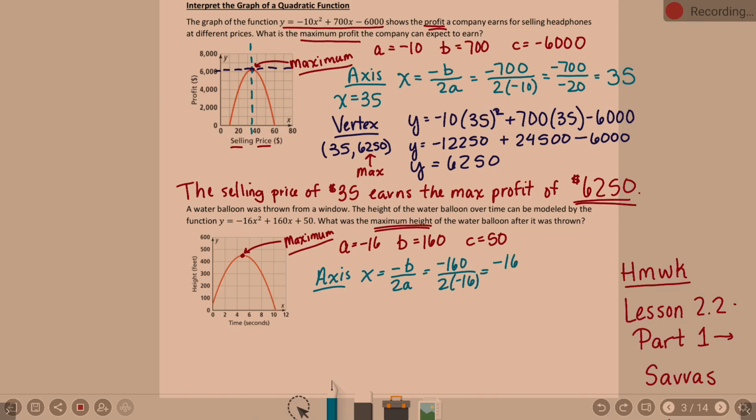Well, my mental math tells me negative 160 divided by negative 32. My mental math doesn't want to work harder than that. Oh, I should have known that. Negative divided by negative is a positive. 160 divided by 32 is 5. So axis of symmetry is x equals 5. Now, does that make sense on the graph? It does. And some of you may be like, oh, why did we even do that? We could have just looked at the graph. I get that. Are they always going to give you a picture of the graph? No. We have to know how to do it without the picture of the graph. Okay?